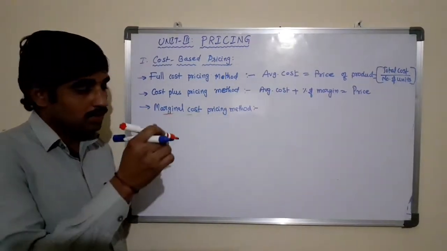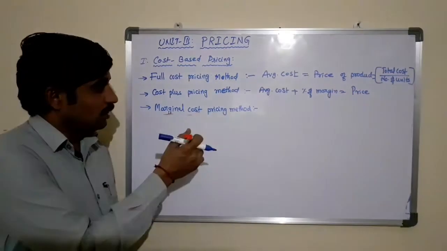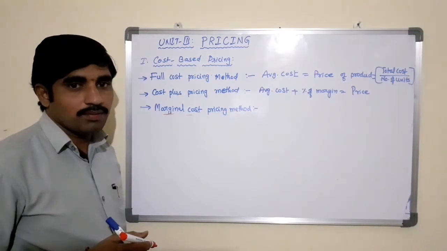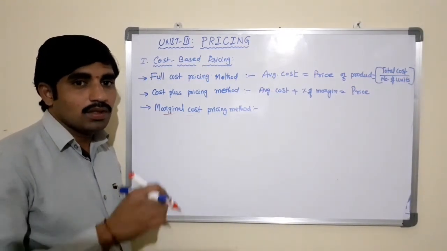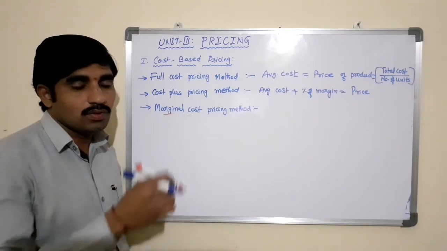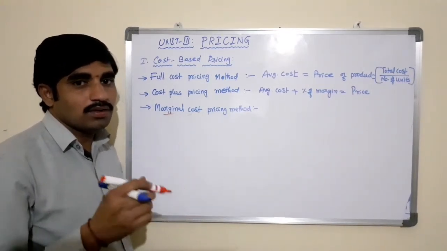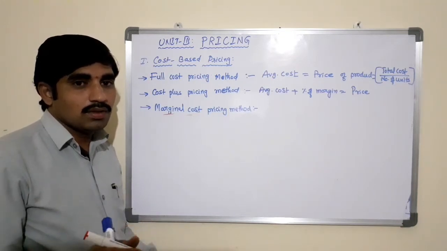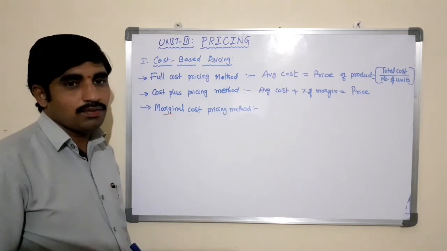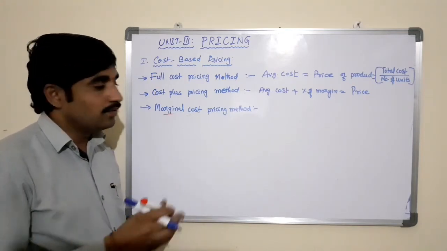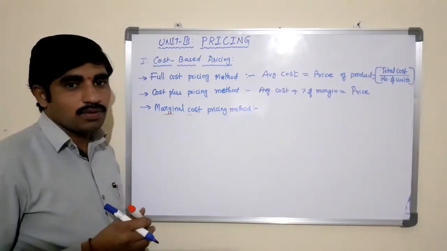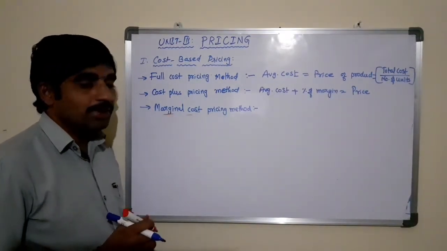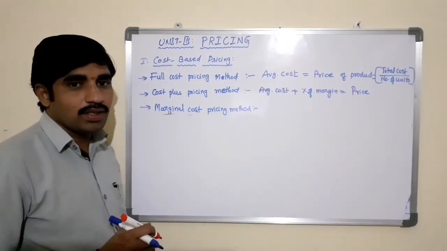This is also one of the significant, important methods where there is no demand for our product in the market, but at least we need to run the business so as not to lose the customers. In order to safeguard the customers for our business, we need to produce the products. In such cases, we fix the price at the marginal cost, which equals the variable cost.